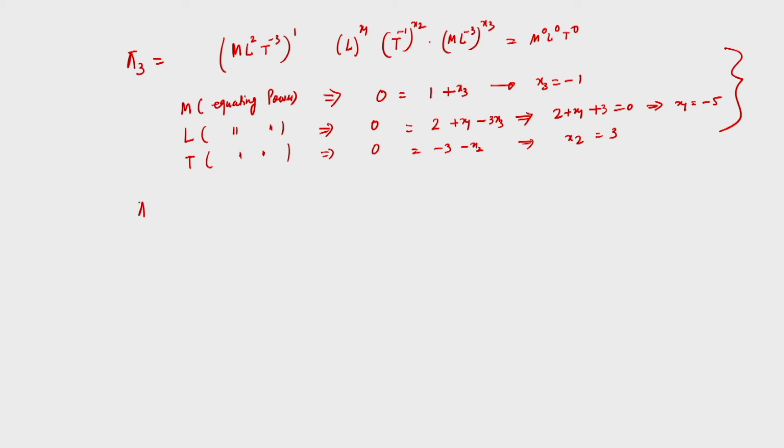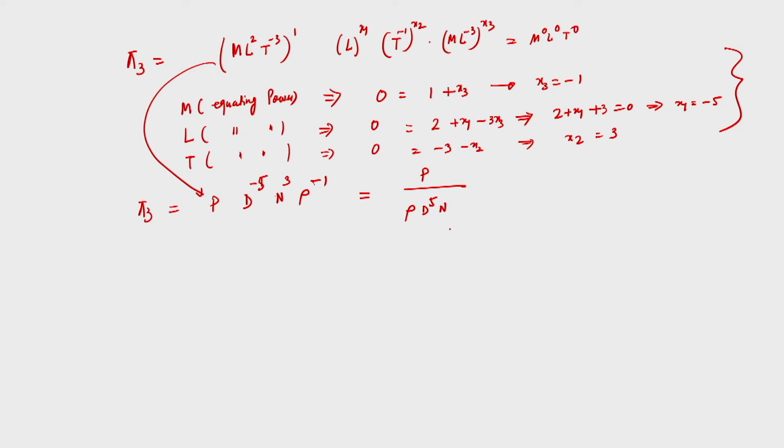So, if we write pi 3, this is equal to p into d to the power x1, n to the power x2 and rho to the power x3, where x1 is equal to minus 5, x2 is equal to minus 3, and x3 is equal to minus 1. Therefore, that is equal to p by rho n cube d to the power 5.